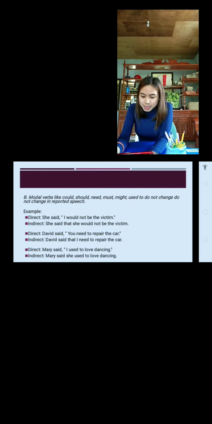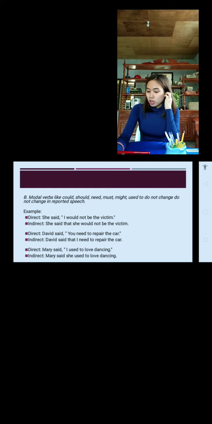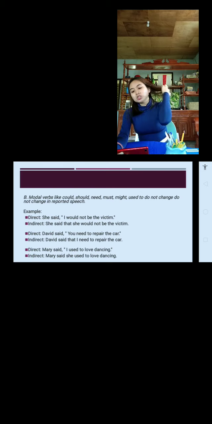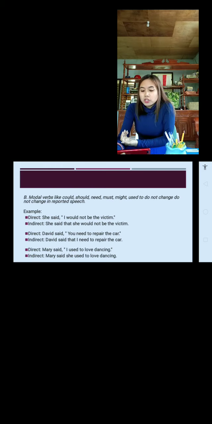Another example, David said, you need to repair the car. For indirect speech, it will become David said that I need to repair the car. Still the same. Another example, Mary said, I used to love dancing. For indirect speech, it will become Mary said that she used to love dancing.